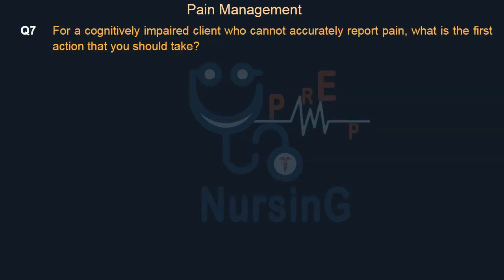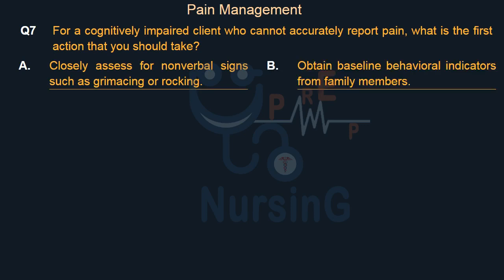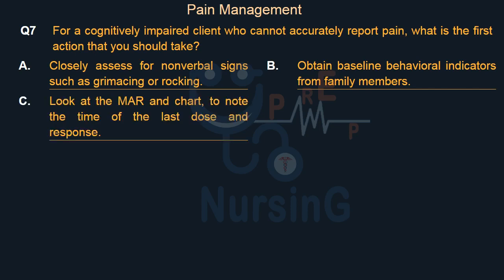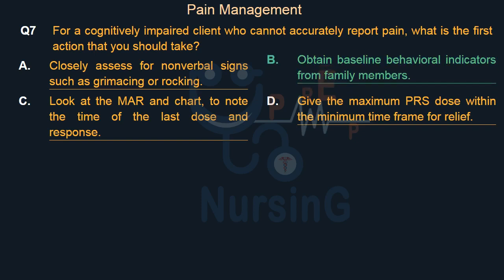For a cognitively impaired client who cannot accurately report pain, what is the first action that you should take? Option A. Closely assess for nonverbal signs such as grimacing or rocking. Option B. Obtain baseline behavioral indicators from family members. Option C. Look at the MAR chart to note the time of the last dose and response. Option D. Give the maximum PRN dose within the minimum time frame for relief. Right answer is Option B.